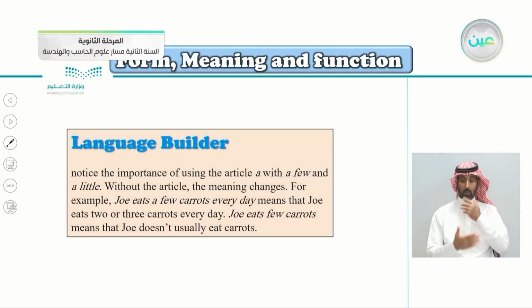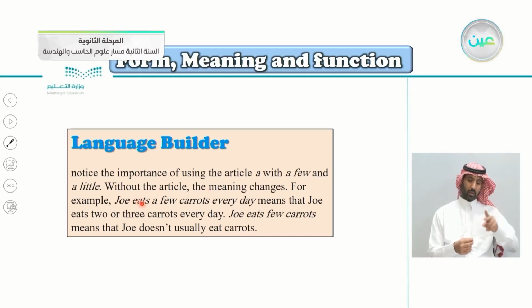Language builder here. Notice the importance of using the article a with a few and a little. We say a few, a little. So it's important to put the article a. Without the article, the meaning changes. For example, Joe eats a few carrots every day means that Joe eats two or three carrots every day. But when you say Joe eats few carrots every day, without the article a, it means that Joe doesn't usually eat carrots. So the article a has a huge effect on the meaning of the word.